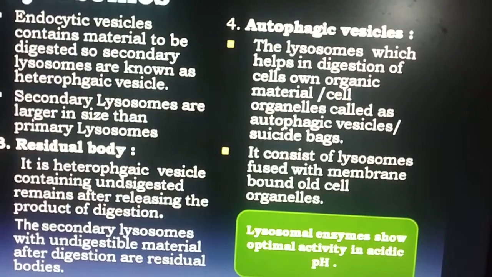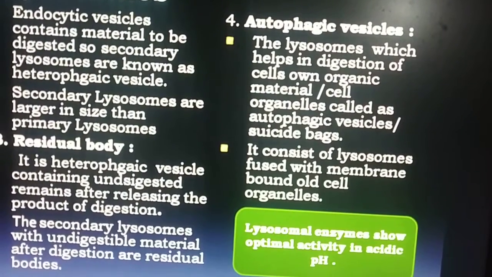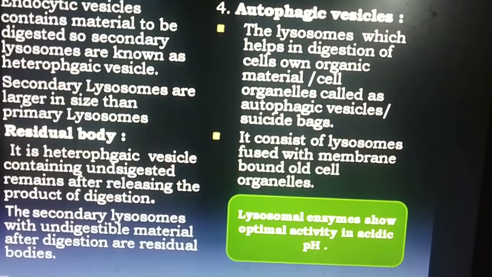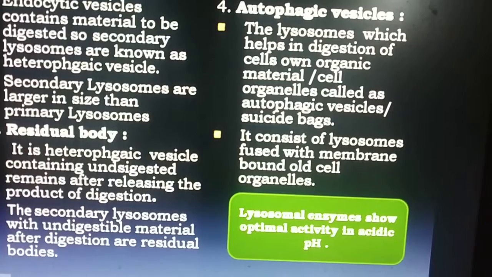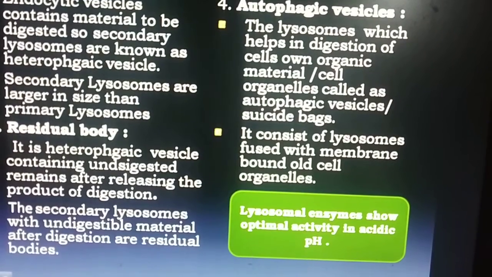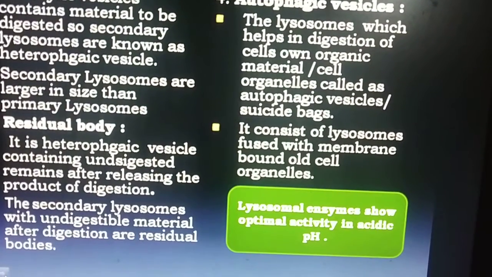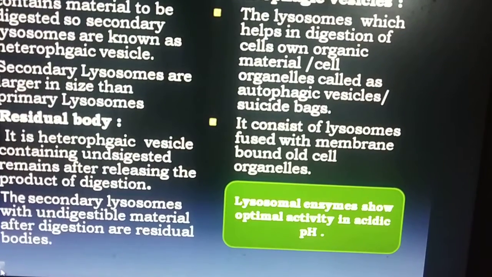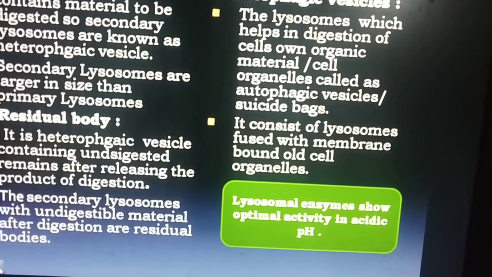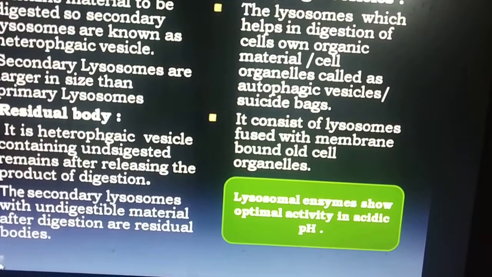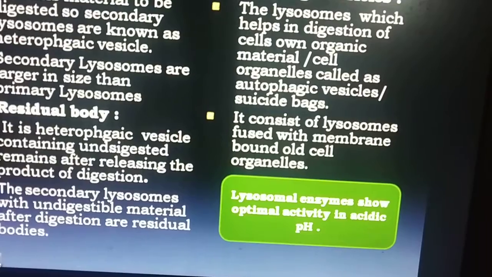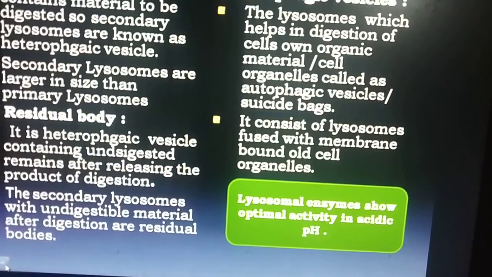The third form of lysosome is the residual body. A residual body is a heterophagic vesicle which contains undigested remains after releasing the product of digestion. Secondary lysosomes with undigestible material after digestion are residual bodies.